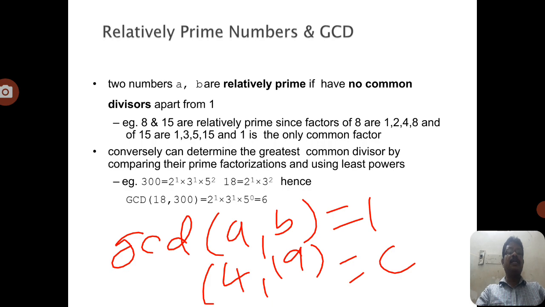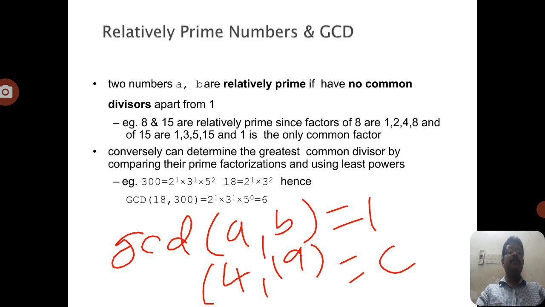Now the identification of the prime factorization. If you consider any integer, suppose 300 for example, 300 can be written as the product of 2 power 2 into 3 power 1 into 5 square. So here 2, 3, 5 are all prime numbers.